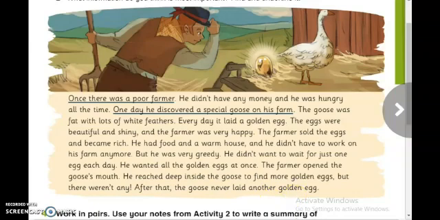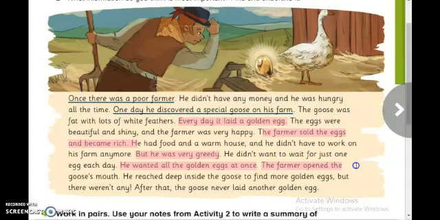And the main events in this story are: once there was a poor farmer, and then one day he discovered a special goose on his farm. And we can underline also the main event, which is every day it laid a golden egg. Also we have the farmer sold the eggs and became rich. But he was very greedy and he wanted all the golden eggs at once.